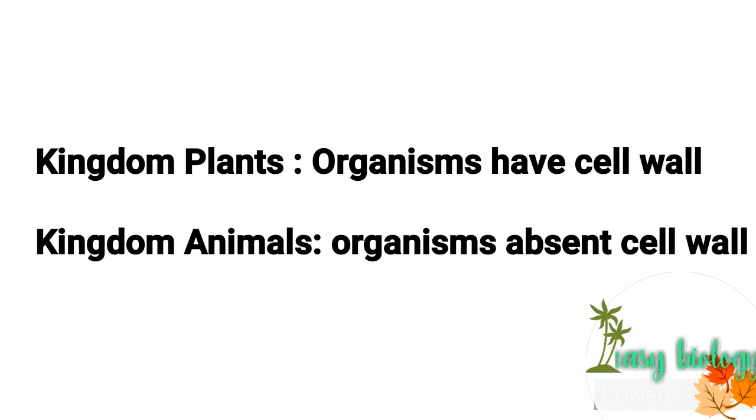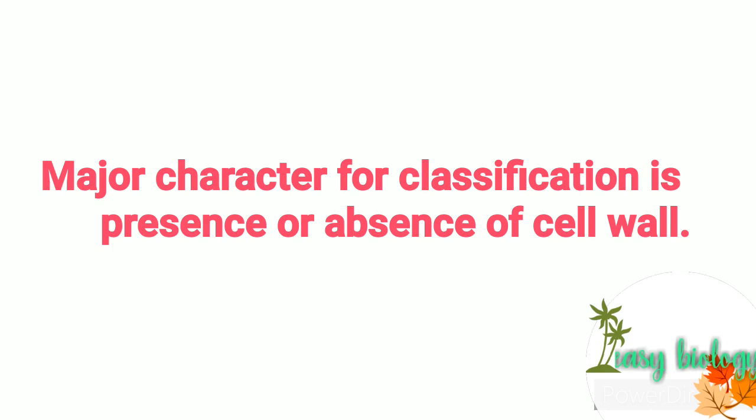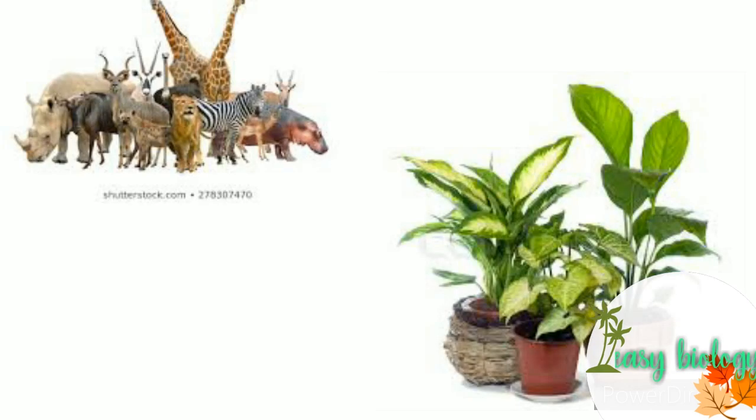The organisms which have a cell wall all belong to the kingdom or group plants, and the organisms that do not have a cell wall belong to the second group, animals. In this classification, the major character Linnaeus considered was the presence or absence of cell wall. That is two kingdom classification. All organisms are classified into two, kingdom Plantae and kingdom Animalia.